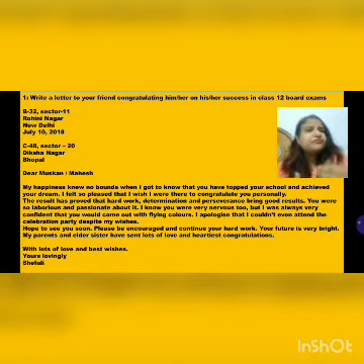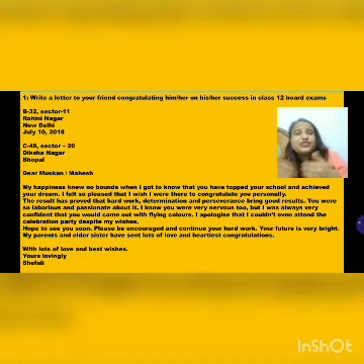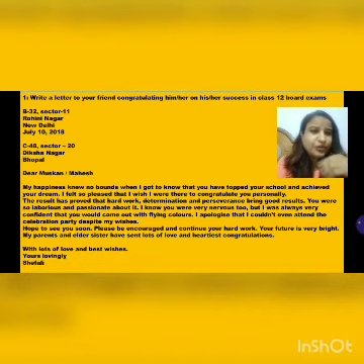Then you can add the name, as here it is Dear Muskan or Mahesh. If your best friend is a girl or a boy, you can change the name accordingly. Then you can read here how nicely the person who is writing is expressing their happiness to know that the friend has achieved good marks and done very well in the board exams. And then she ends with lots of love and best wishes, yours lovingly, Shefali.